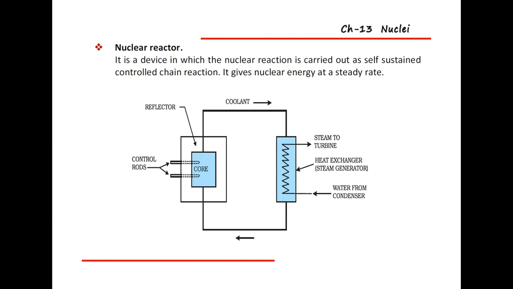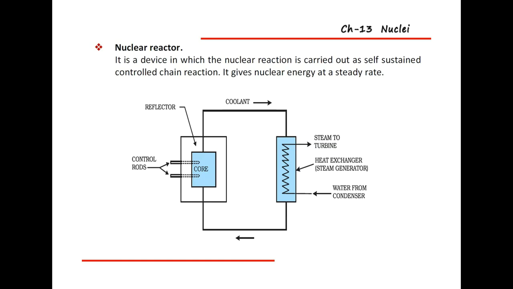For the control of the chain reaction we use the reflector. The reflector will slow down that process to a certain level only. After that level, if you do not control that reaction, then heavy nuclear energy will be produced.